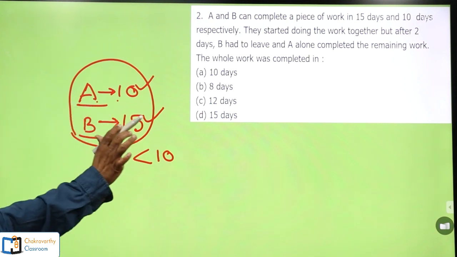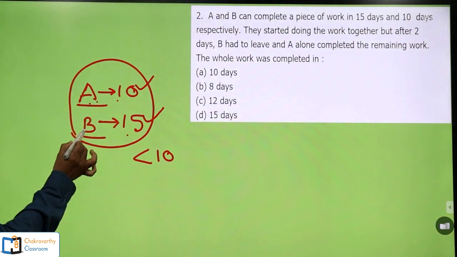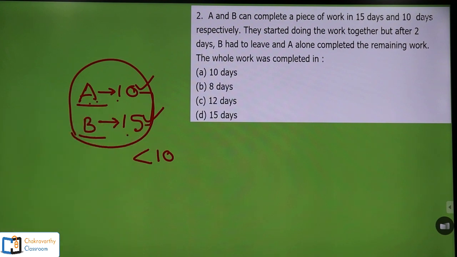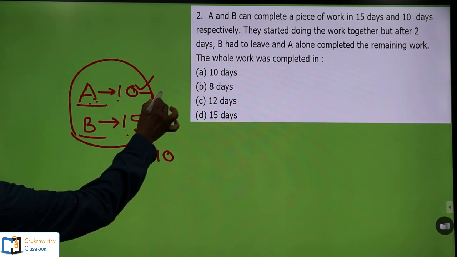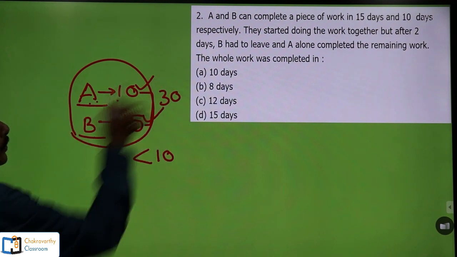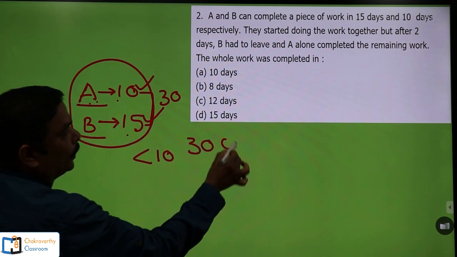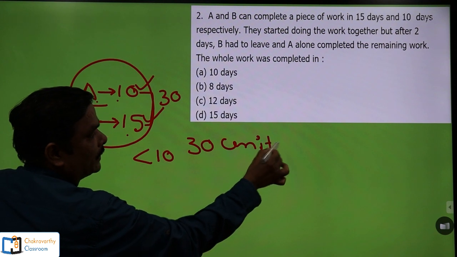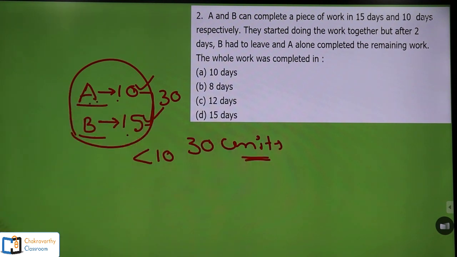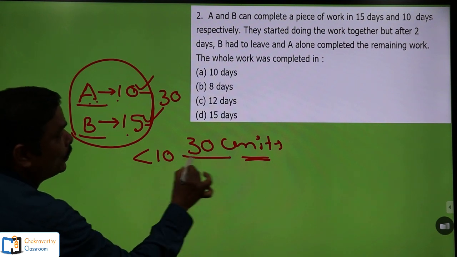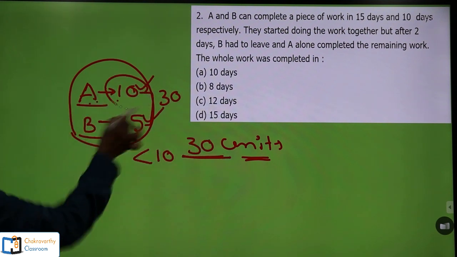So, how to take the LCM method? First, if you get the data in this way, first of all, take the LCM of these two things. 10 and 15, obviously the LCM is 30. You know this one. Let's take in this way, 30 units is the total work. Now, observe the terminology here. 30 units is the total work. Now, A can do the 30 units work in 10 days.